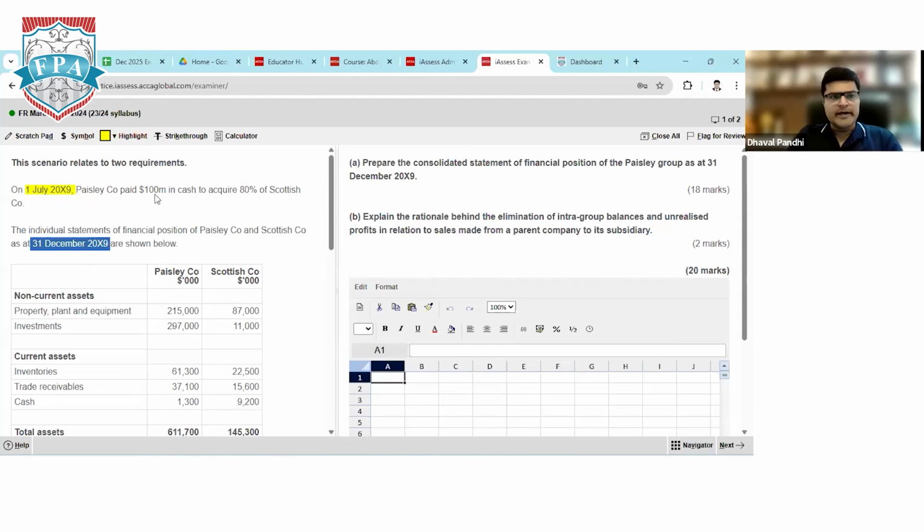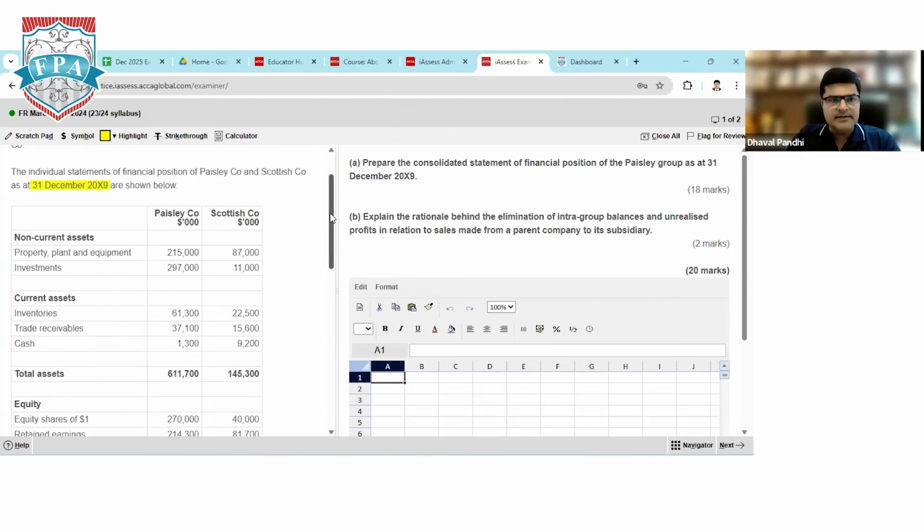So now the point here is, is this a full year acquisition or a mid-year acquisition? Perfect, so this is not a full year acquisition. We acquired a subsidiary company on 1st July and the financial year is getting over on 31st December. So exactly, we have a post-acquisition period equal to 6 months. So let's read the financial statement.